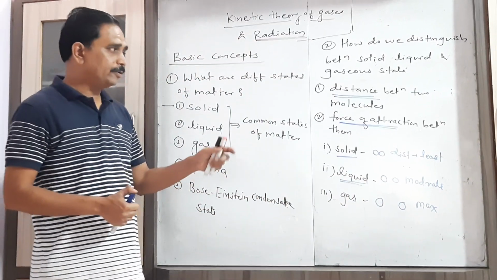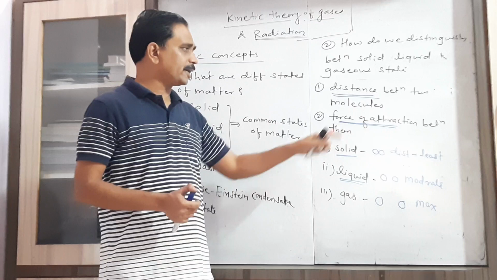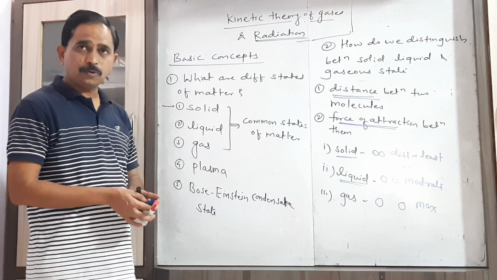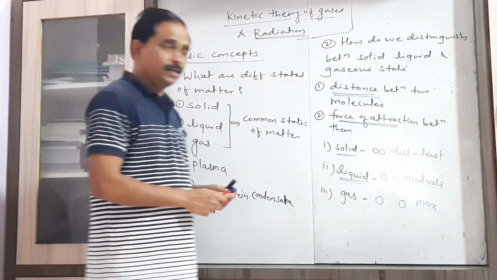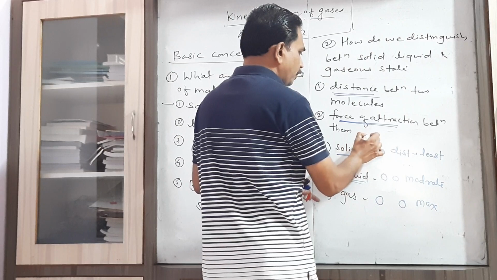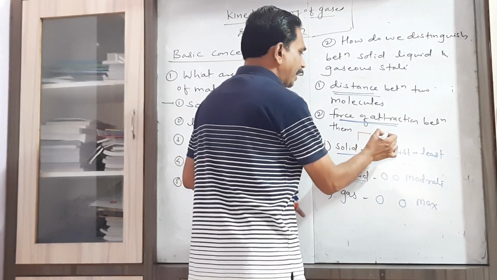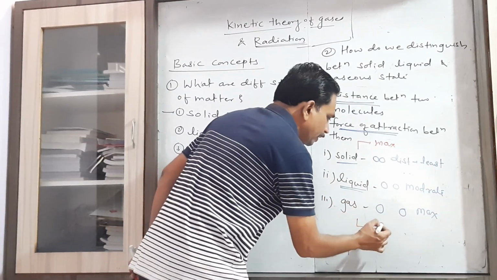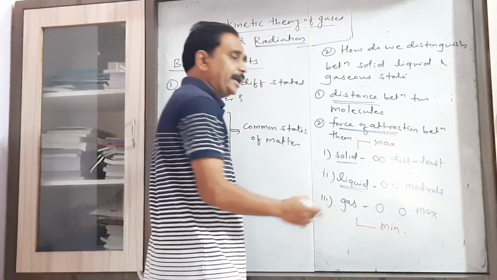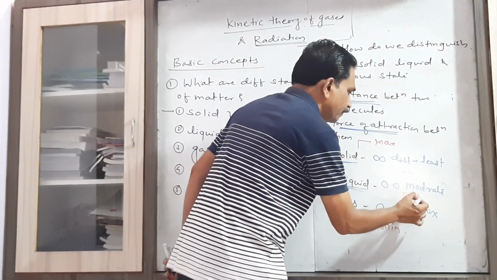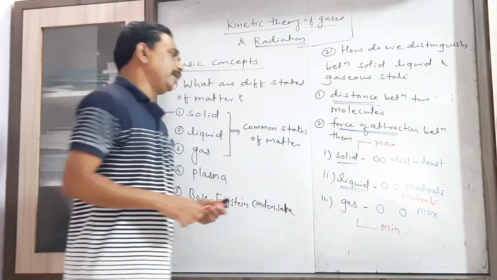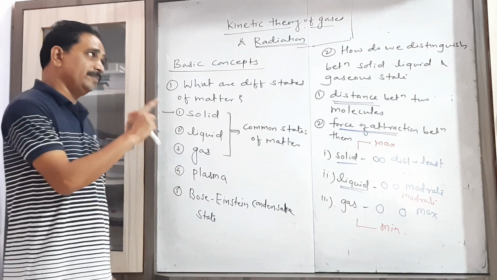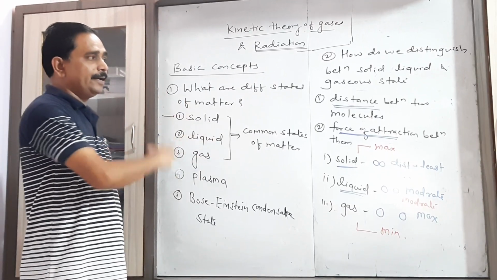Now related to that distance, we have to consider the second factor, that is the force of attraction between them. As this force is inversely proportional to distance, that's why the intermolecular force of attraction is maximum in case of solid state. It is minimum in case of the gaseous state, and it is moderate in case of the liquid state. So these are the two factors on which we can distinguish between solid, liquid and gaseous state.